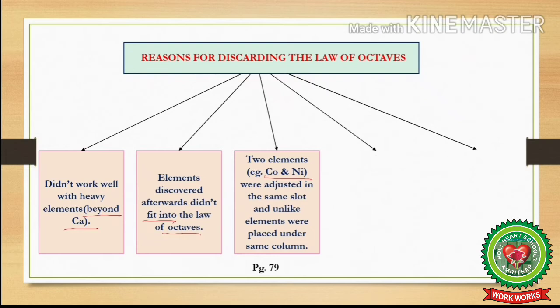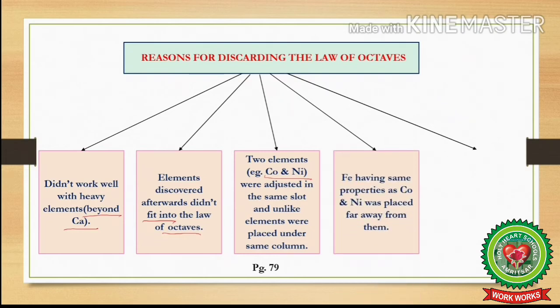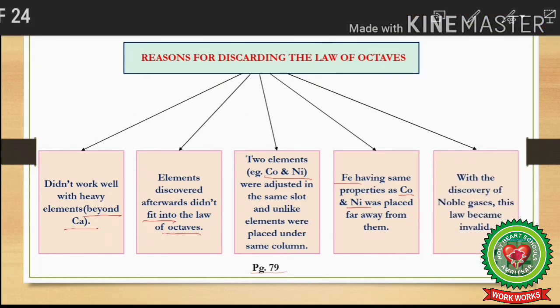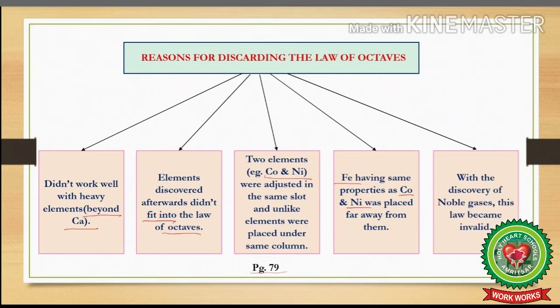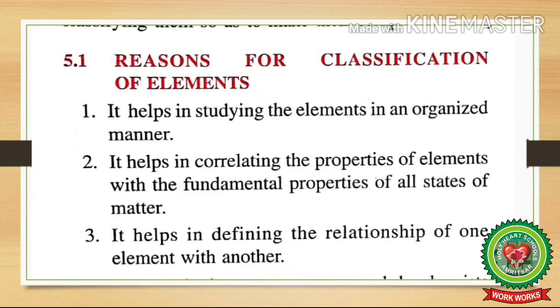Whereas iron, which resembles cobalt and nickel, was placed far away from these elements. You can check this in the table given on page 79 of your concise chemistry book. Now, the fourth reason was that with the discovery of noble gases, this law became invalid, because then the properties of the first element started resembling the properties of the ninth element instead of the eighth element. Okay students, now open page number 78 of your concise chemistry book and start reading with me.